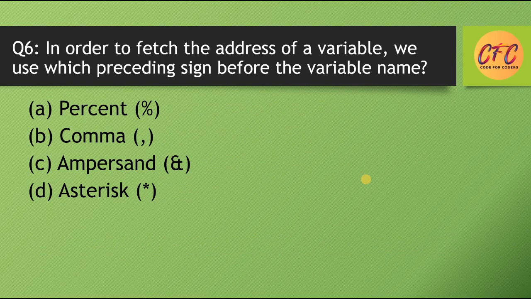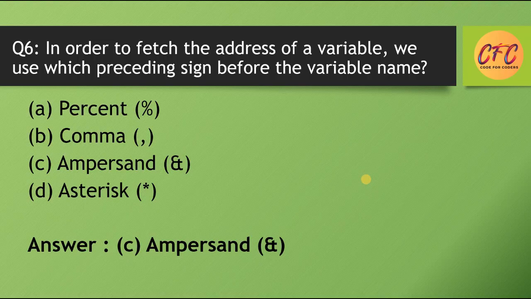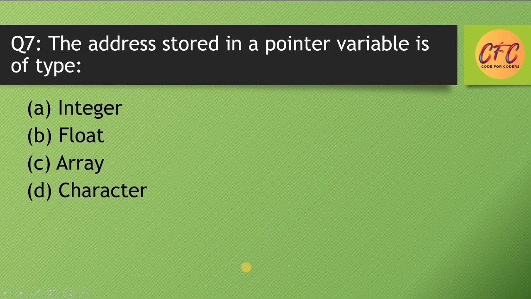Question number 6. In order to fetch the address of a variable, which sign do we use before the variable name? Options are %, comma, ampersand, asterisk. So the correct answer is option C, ampersand. Ampersand denotes the address of a variable. Question number 7.